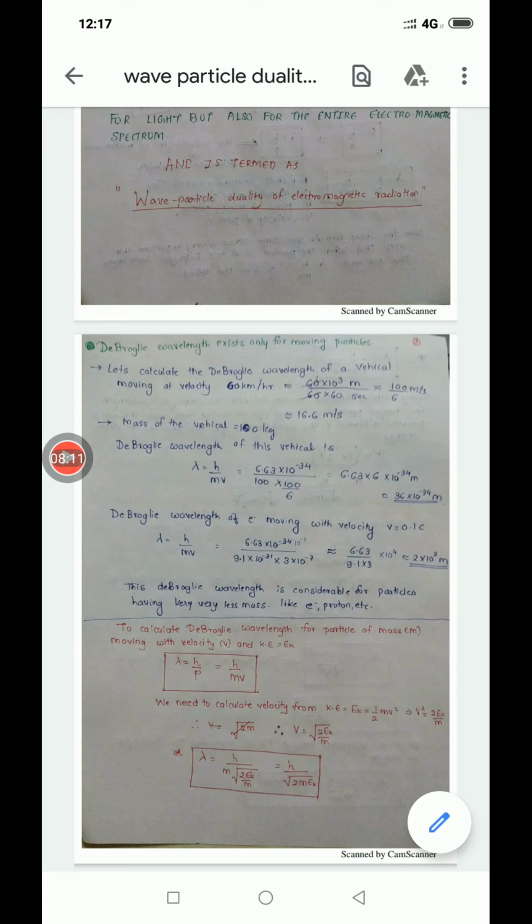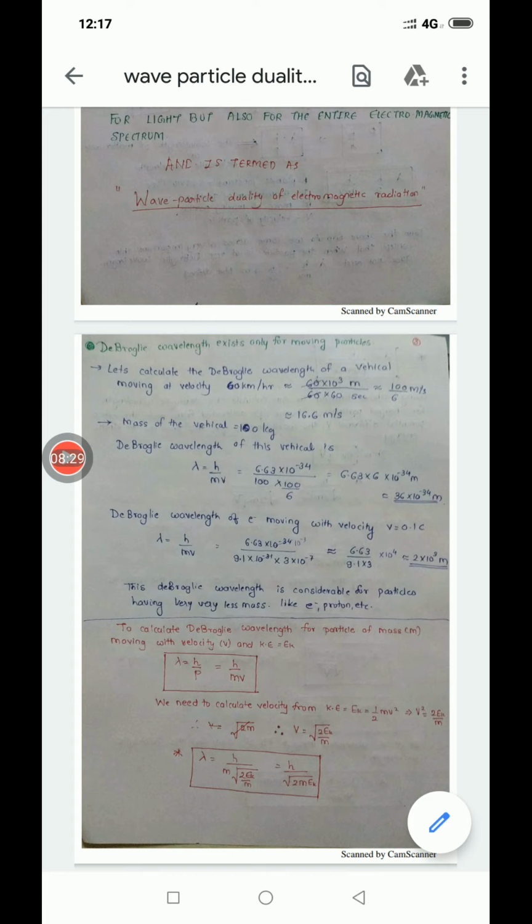See, first I have taken the example of a vehicle. That vehicle has a mass of 100 kg, and it is moving with the velocity of 60 km per hour. Let's calculate the de Broglie wavelength of this vehicle first. We know the formula for de Broglie wavelength.